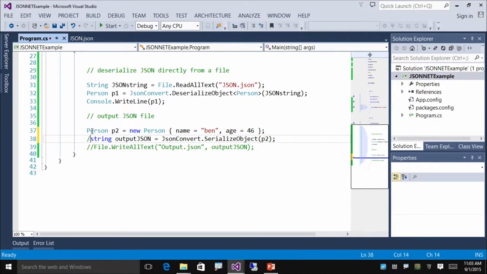Correct. OK. And the JSON.NET library is very similar. So let's uncomment the lines of code that generate our output JSON file.